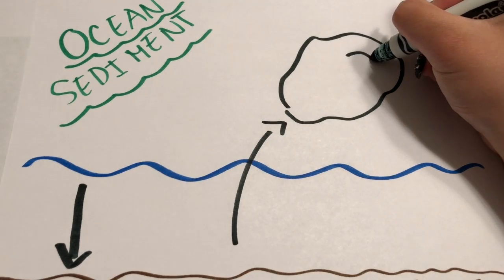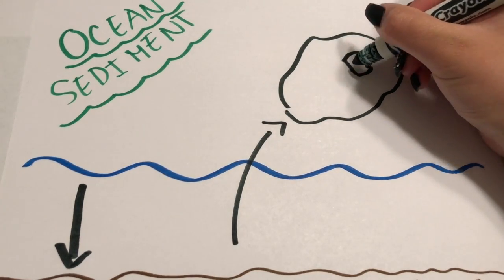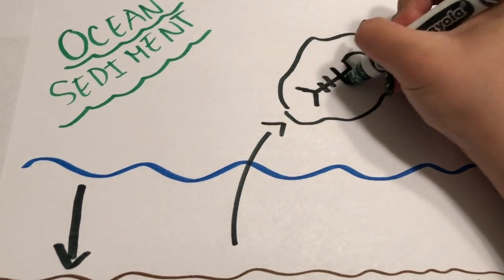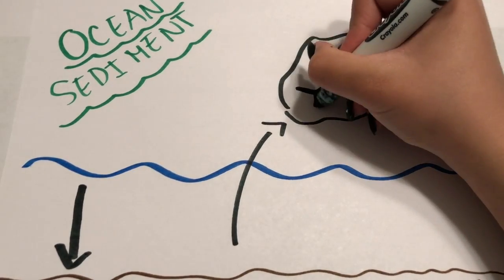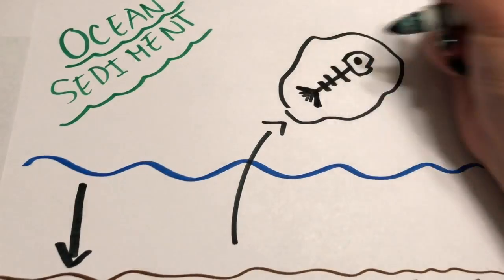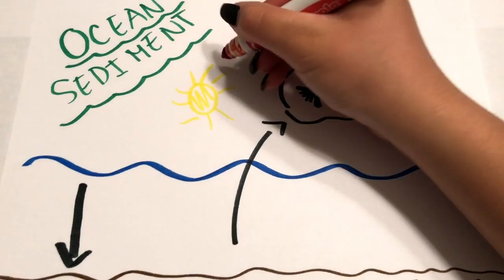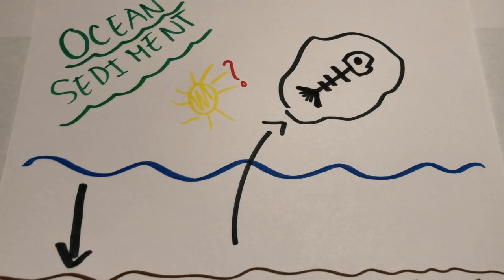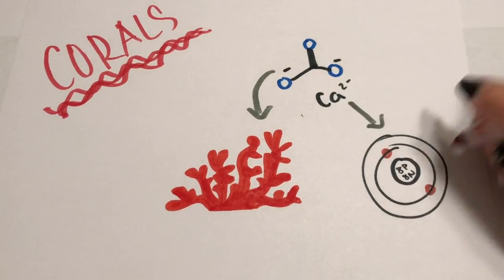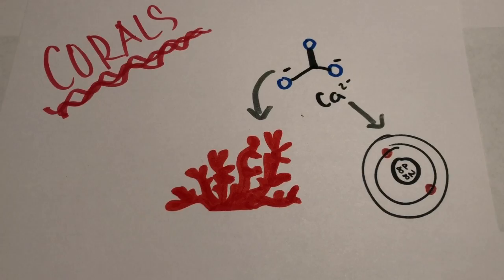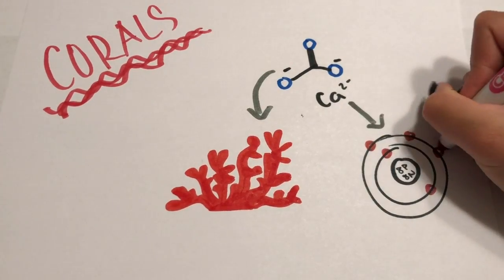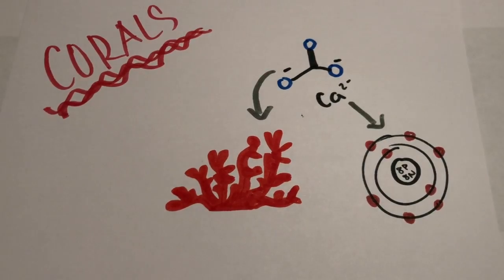Because of the amount of sediment that builds up on the ocean floor, scientists are able to examine the past climates because they can find tiny fossils and chemicals that help them interpret the climate and the environment that it is in. Because corals build their hard skeletons from calcium carbonate, a mineral extracted from seawater, scientists are able to determine the temperature and the climate that the coral has lived in.